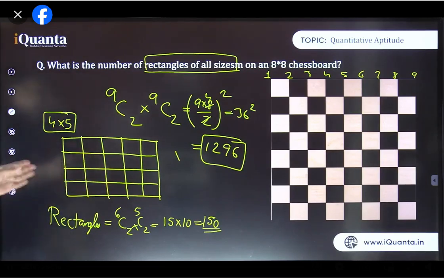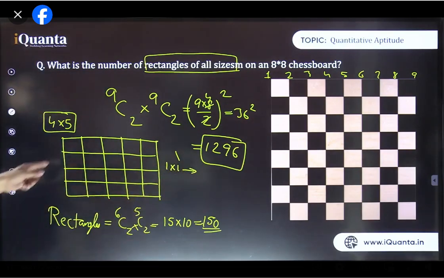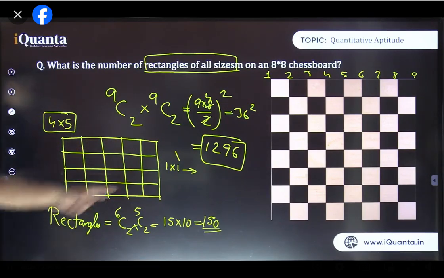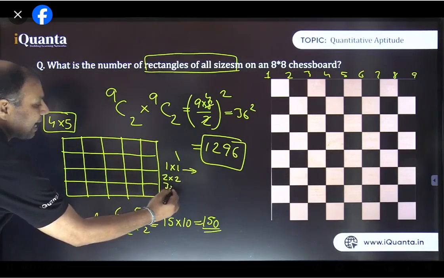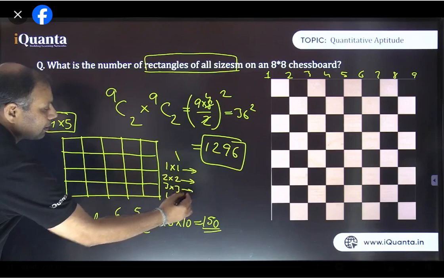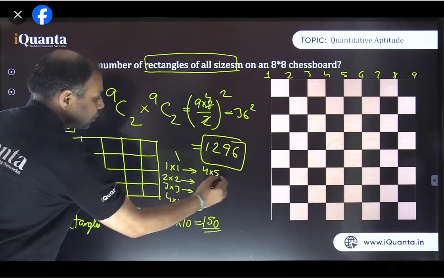Okay, how many squares will be formed in this? How to count? Please tell me. How many squares of size 1 by 1 are there in this grid? There will be squares of size 2 by 2 as well, 3 by 3, and maximum will be 4 by 4, right? So how many of 1 by 1 size? So 4 into 5, that's 20, that's correct.